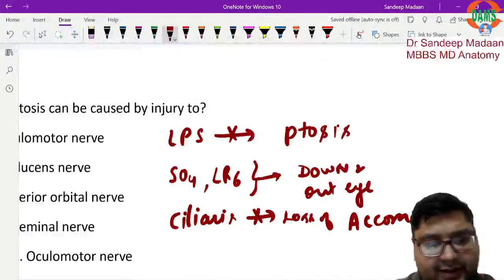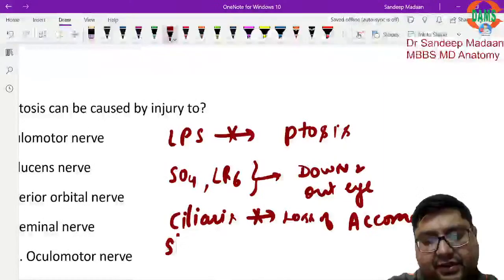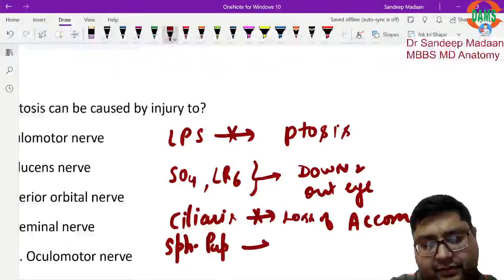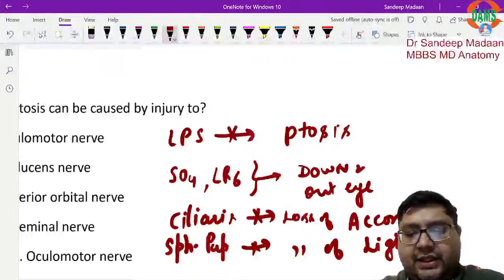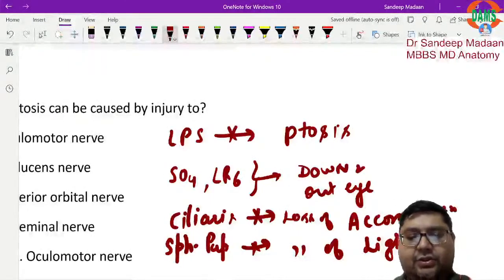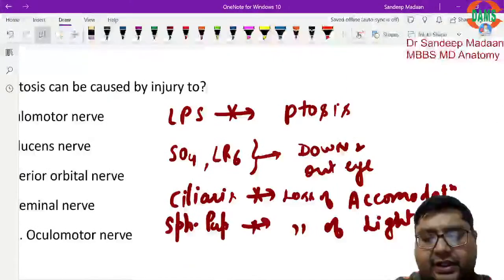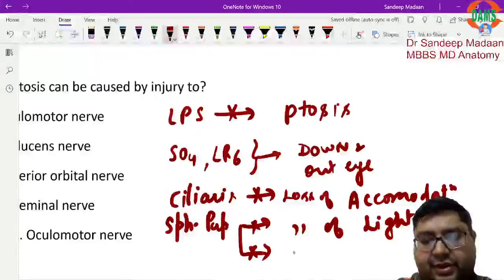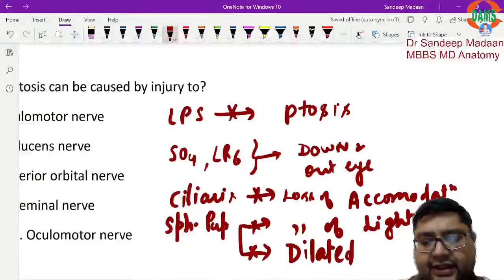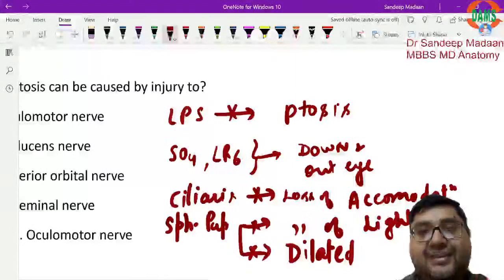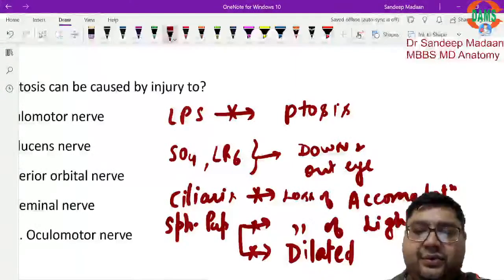Okay, and because sphincter pupillae is not working, that will lead to loss of pupillary light reflex. And also because the sphincter pupillae is not working, the pupil will be dilated. First of all, it will be dilated. Second thing, it will be fixed. So the pupil will be dilated and fixed.